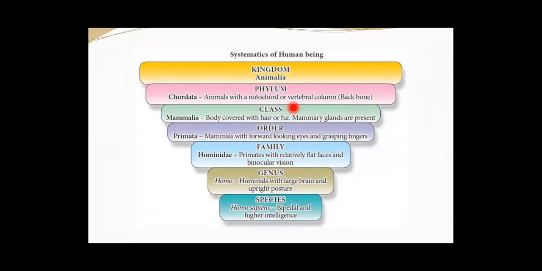And you should also emphasize one thing here, that as you go higher from species to kingdom, the number of common characters goes on decreasing. This is a very important point. I repeat, as you move from species to kingdom, the number of common characteristics goes on decreasing. So I mean to say here, lower the taxa, more are the characteristics that the members will share, or they have common characteristics in lower taxa.